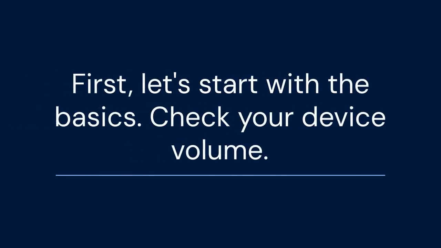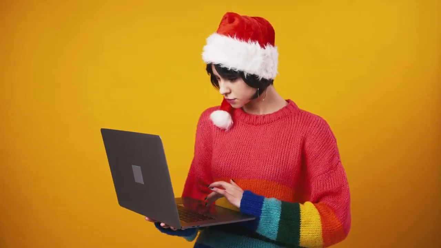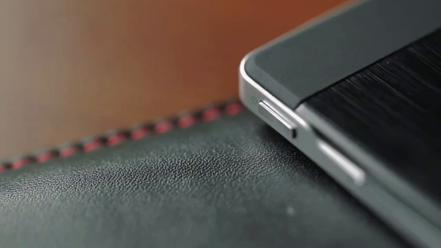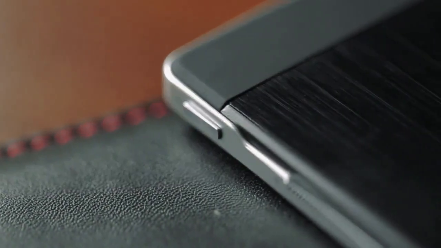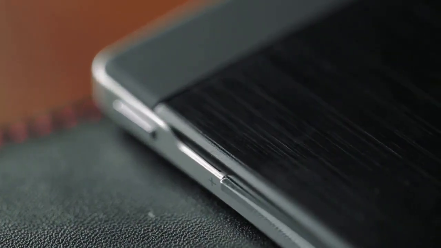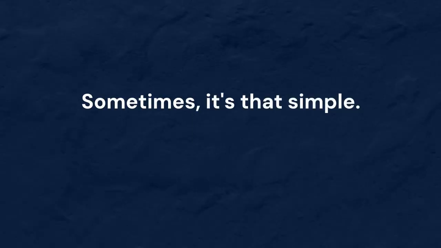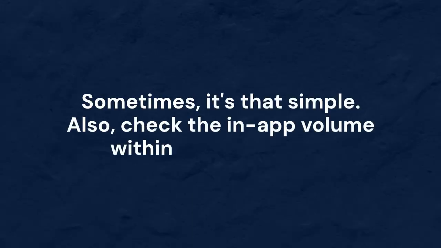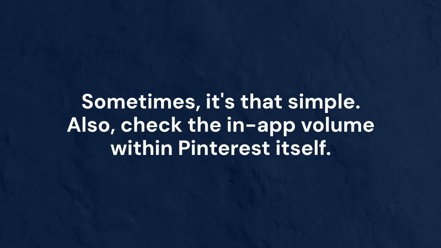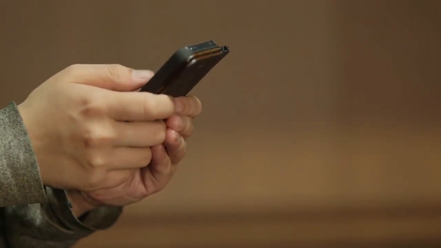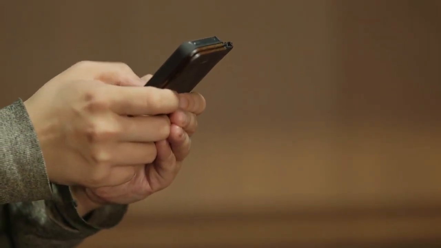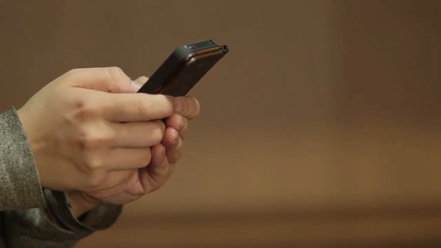First, let's start with the basics. Check your device volume. Is your phone muted? Is your tablet silent? Look at the physical volume buttons on your device. Make sure the volume is turned up. Sometimes, it's that simple. Also, check the in-app volume within Pinterest itself. Many videos have a small speaker icon. Tap it to unmute the video directly in the app.